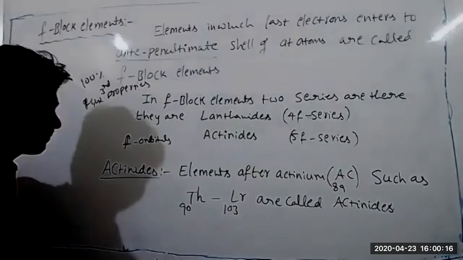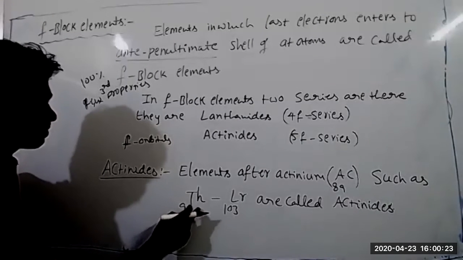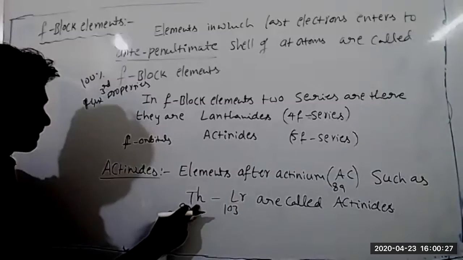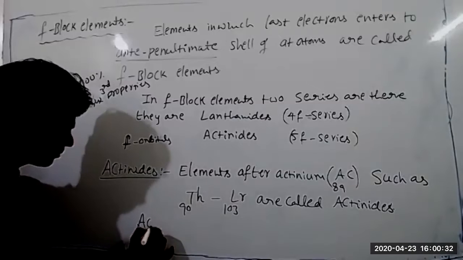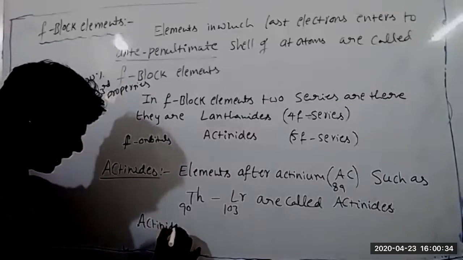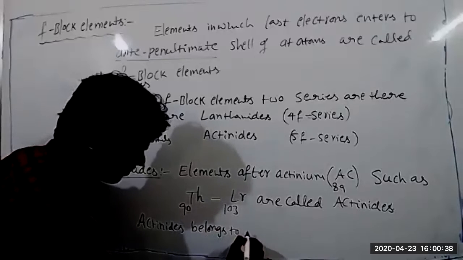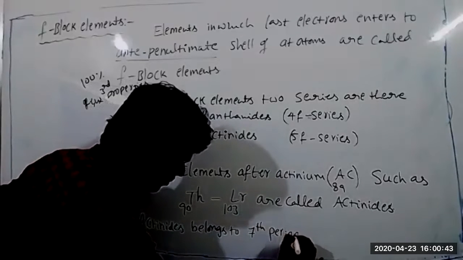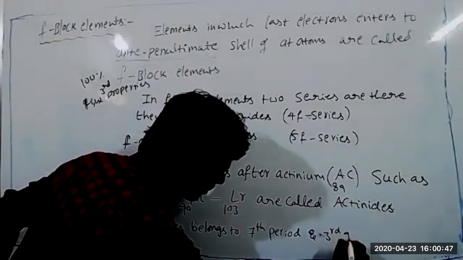So what's the element before lawrencium? The 90th atomic number, the one which you wrote. This is thorium, Th. Actinide belongs to which period? Seventh period. And third group only. This also belongs to the third group.